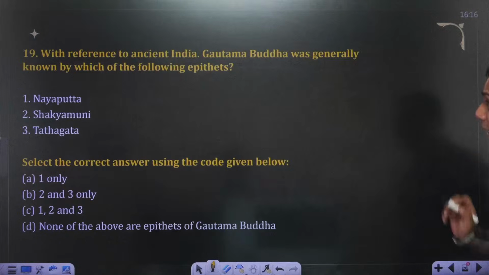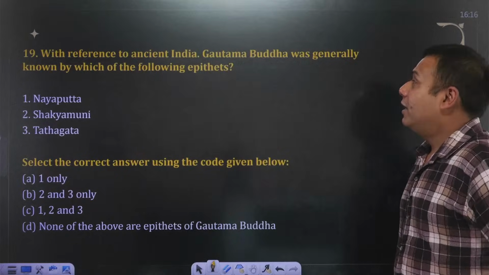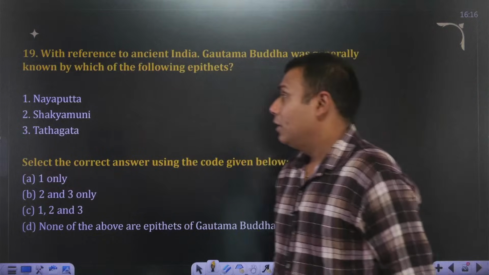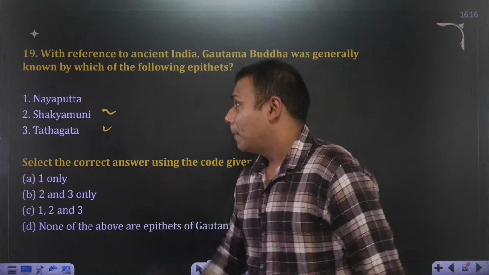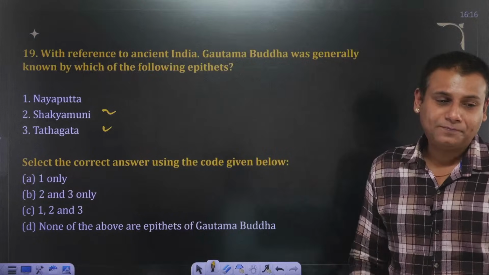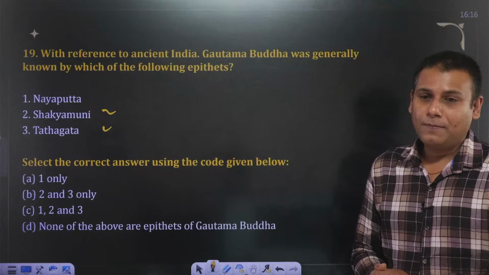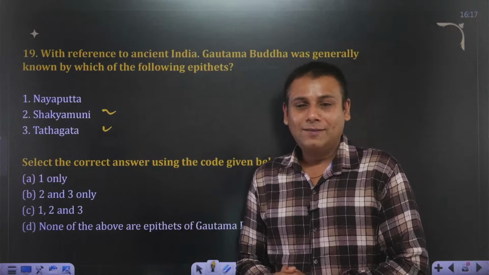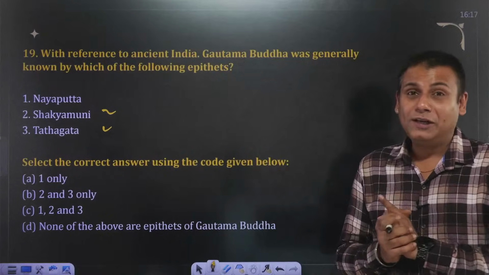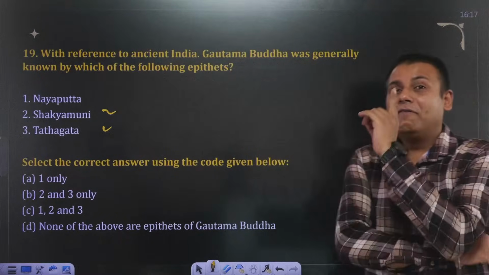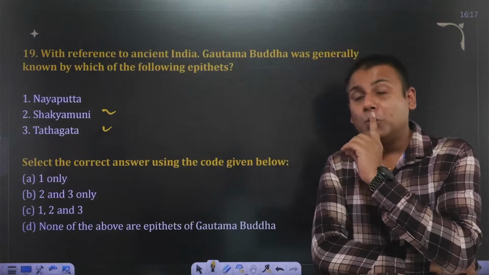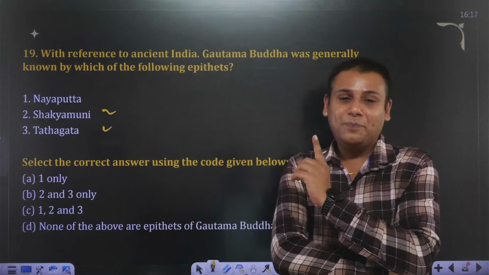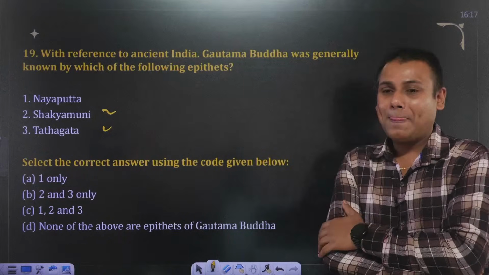Now let's move ahead with the next one. With reference to ancient India, Gautam Buddha was generally known by which of the following epithets? Nayaput, Shakyamuni or Tathagat? Yes, 19th one. First. Yes. We have already discussed about this. If you have listened, I talked for the initial 2 to 3 minutes about the different terminologies associated with Buddhism. Yes, fast.